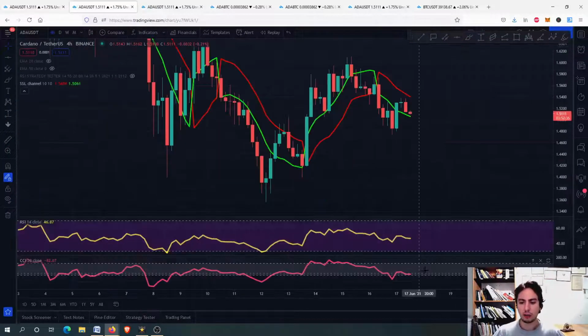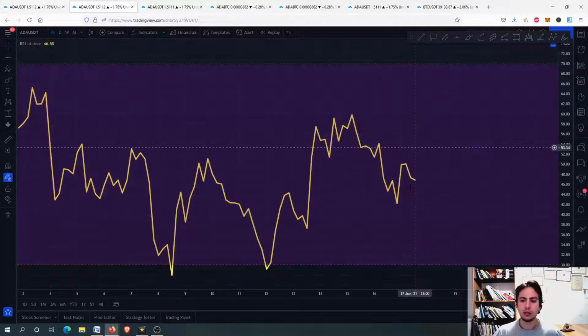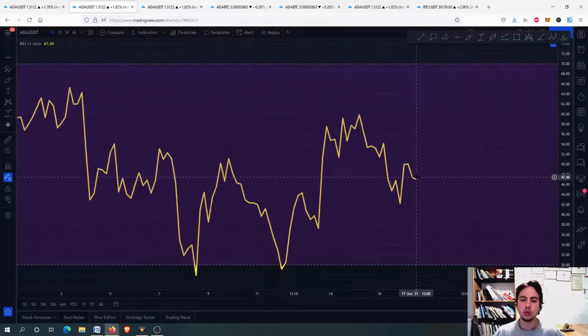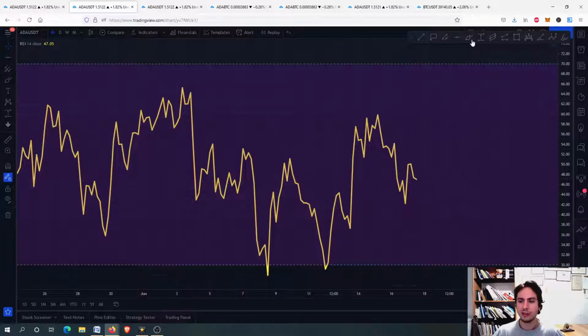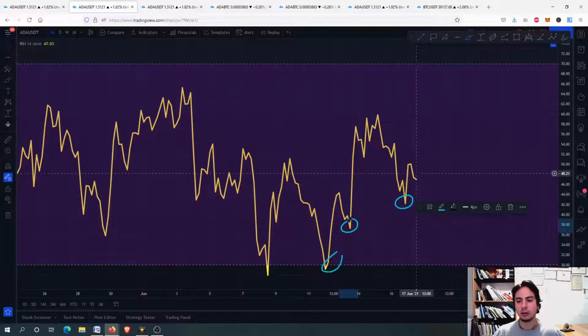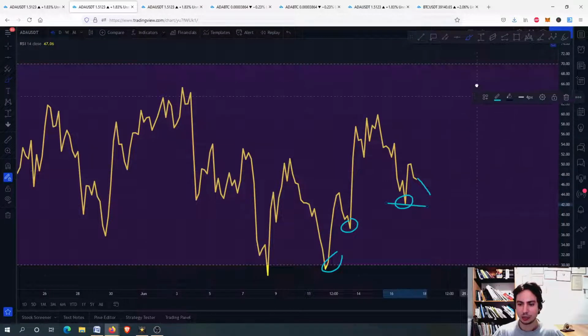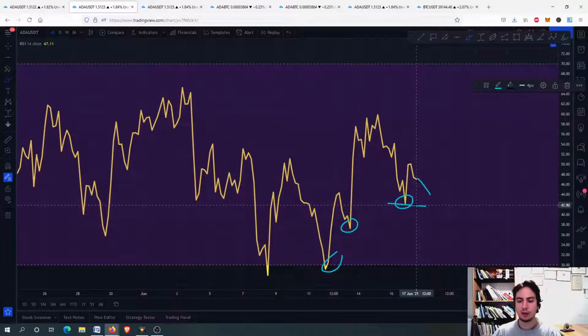Let's go now to the commodity channel index, the RSI. You can see on the RSI we don't have any oversold situation. However, what would be great here is to have the higher low pattern we are forming right now. I would like to see the higher low pattern and eventually not falling down below this level right here guys. I don't want to fall below this level. The reason is we need to see sometimes the higher low pattern for the RSI.